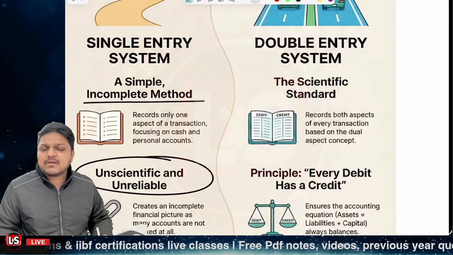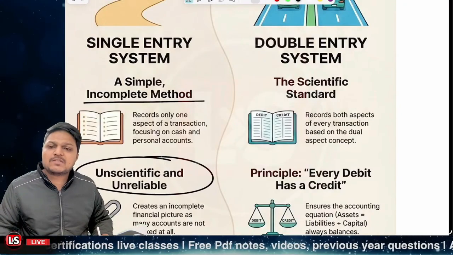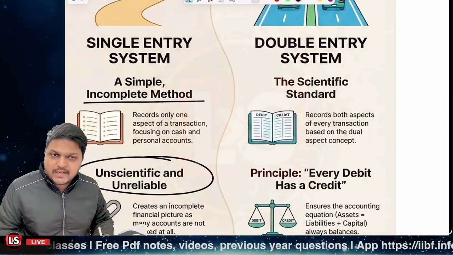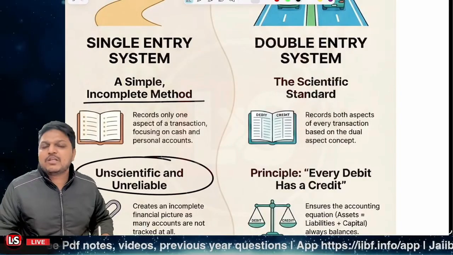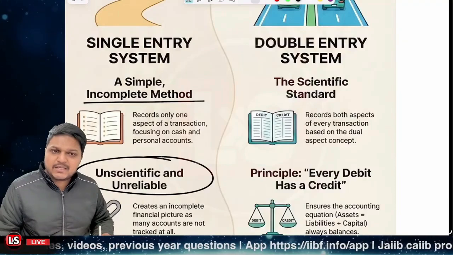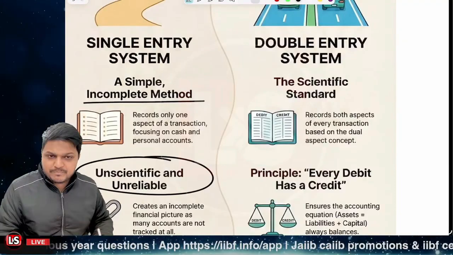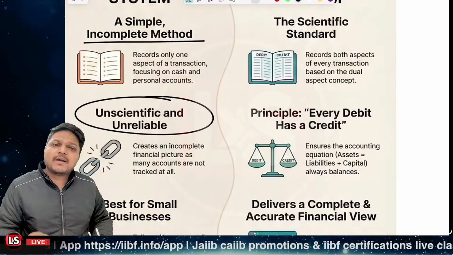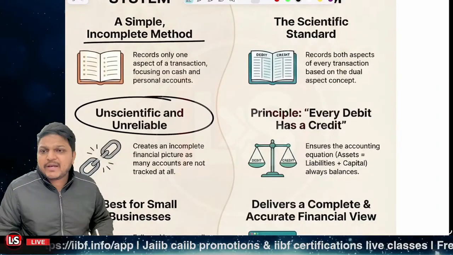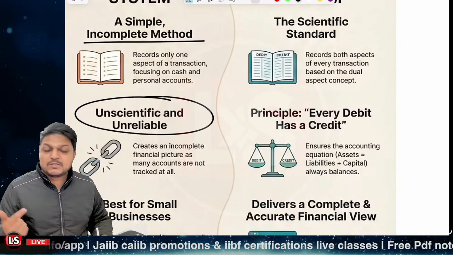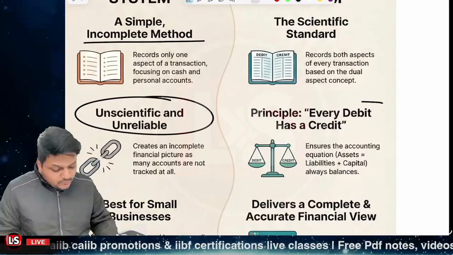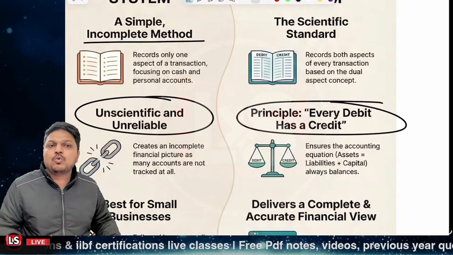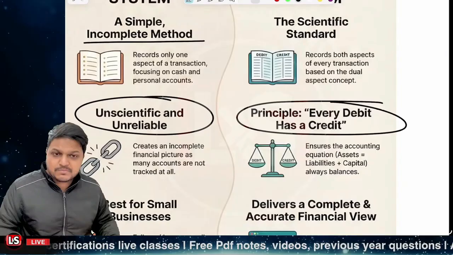It could be the case that the transaction has more than one debit or more than one credit, but the transaction has two aspects, the debit aspect and the credit aspect. So every single debit will have the credit part also. That is why we follow this, because we follow the balance sheet equation, that is, assets are equal to capital plus the liabilities, right?